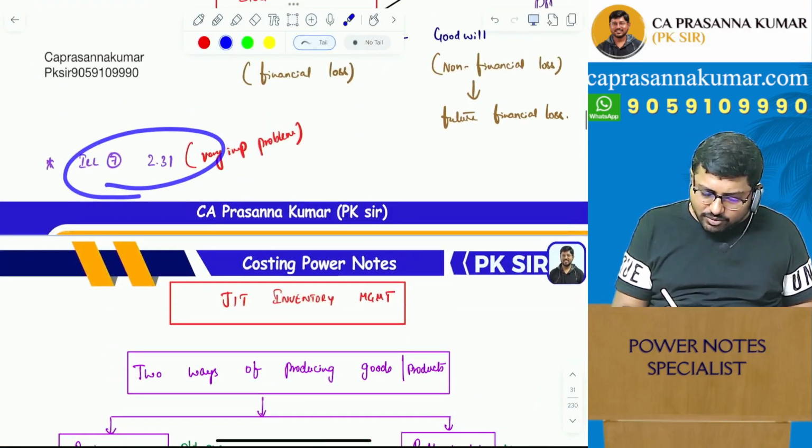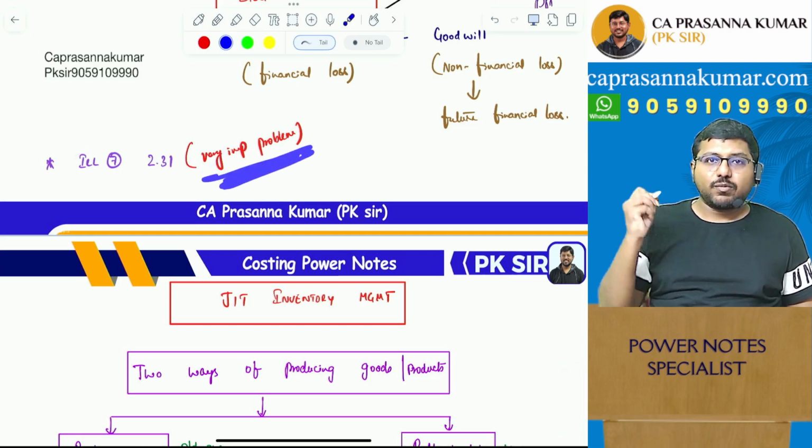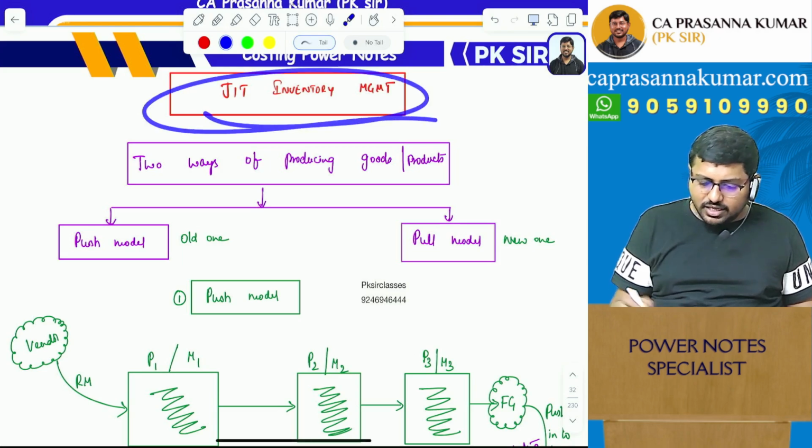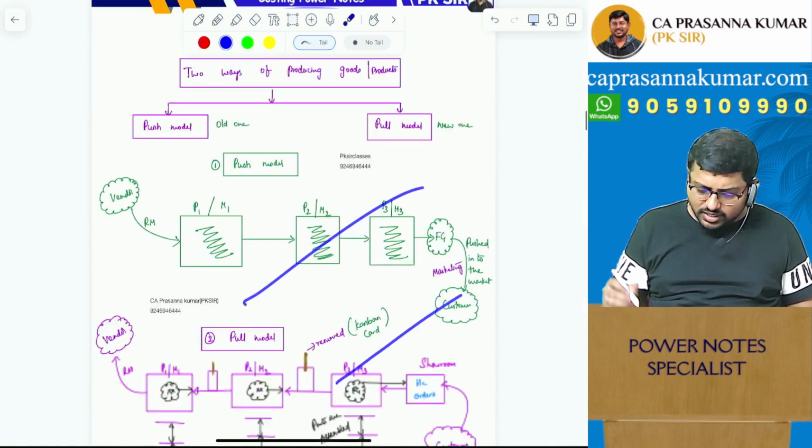And if it is very important, I would have marked it there itself. This is a very important problem like that. It's like a master problem, which will really help you. Now you can see JIT inventory management also I've done here. This is totally my creativity.